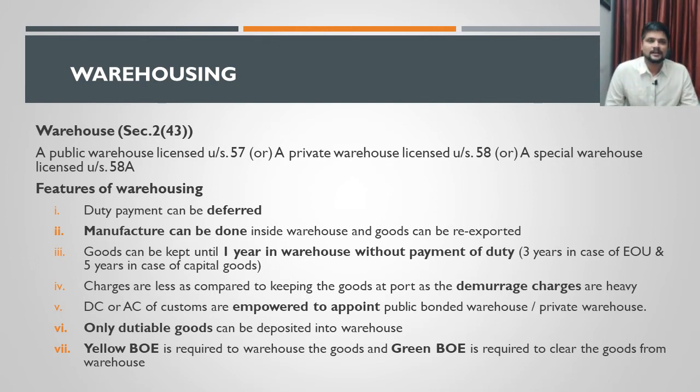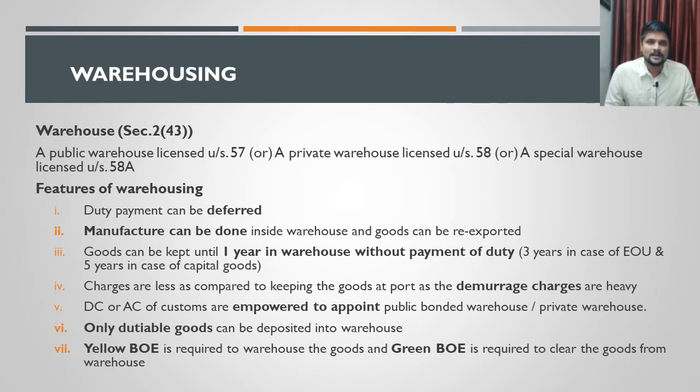Next one is, the AC or DC, that is Assistant Commissioner or Deputy Commissioner, is empowered to provide license to any warehouse as a public warehouse or private warehouse. For example, if there is any warehouse, the AC or DC can provide license to be called as the customs warehouse. That power is provided to the Assistant Commissioner or a Deputy Commissioner. And only the goods that are dutiable, that means any duty can be charged on that. Any exempted goods cannot be warehoused, it has to be cleared immediately for home consumption. Only dutiable goods can be kept in the warehouse. Clear or not? Only dutiable goods are allowed to be deposited into the warehouse.